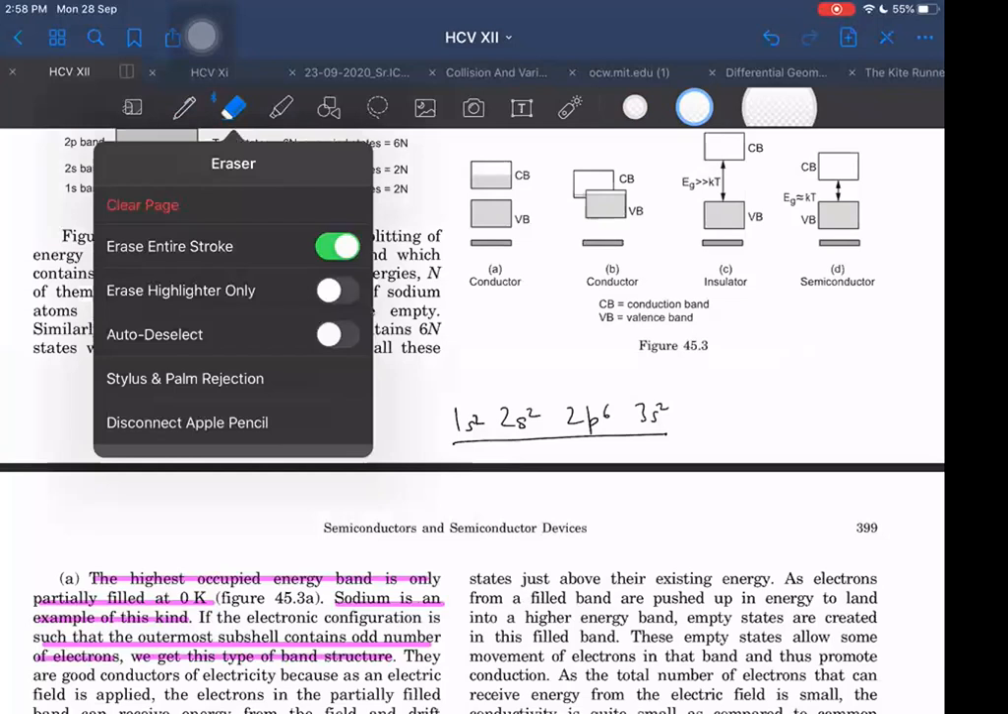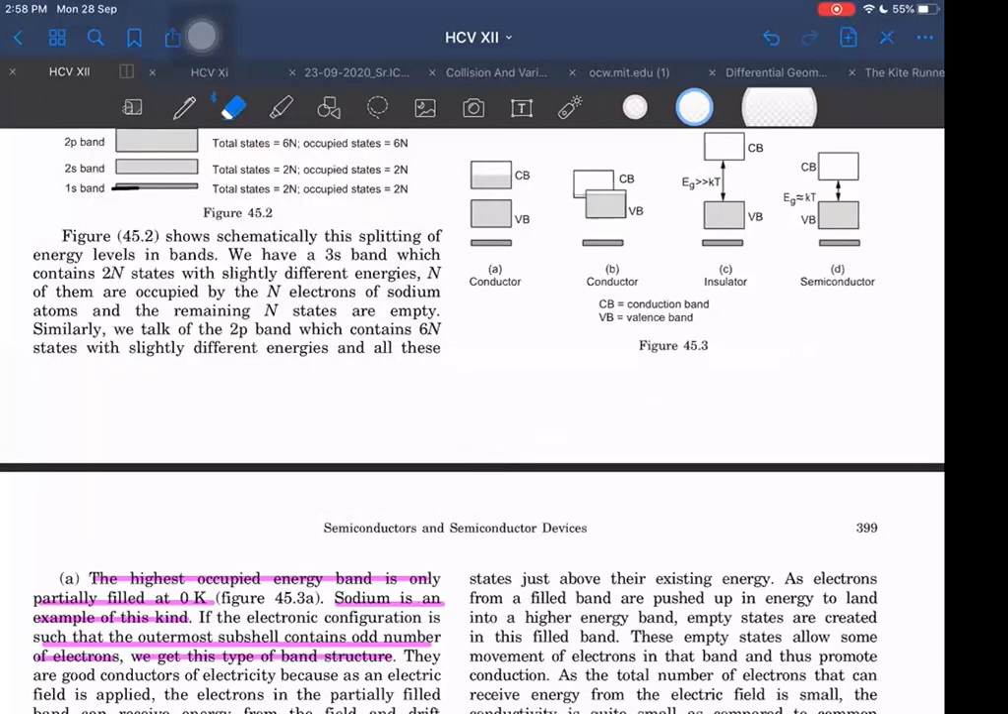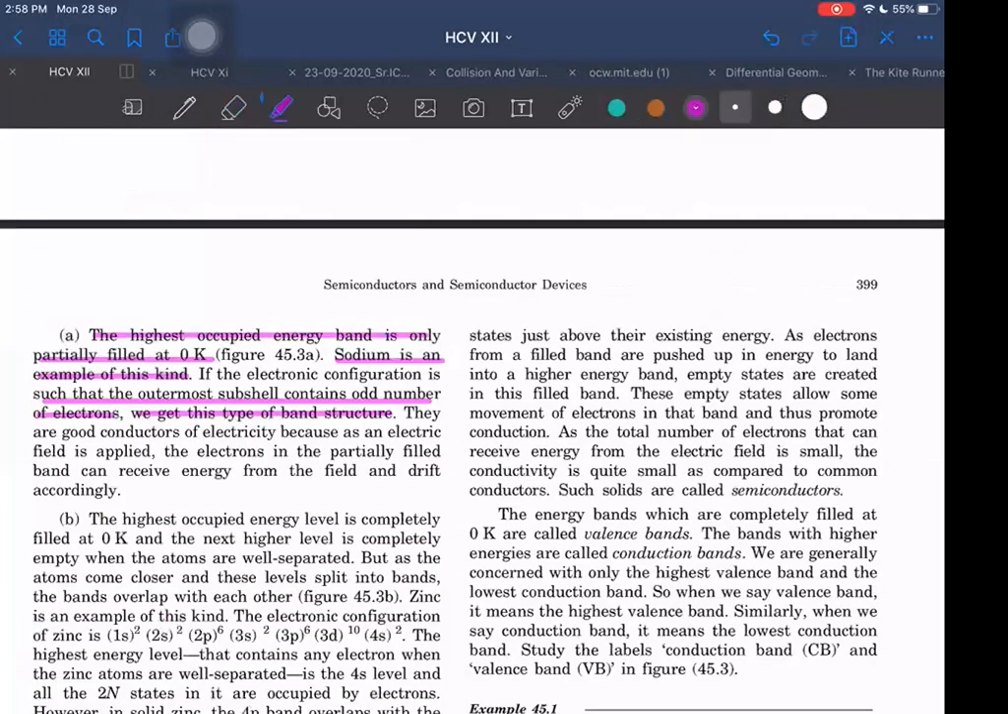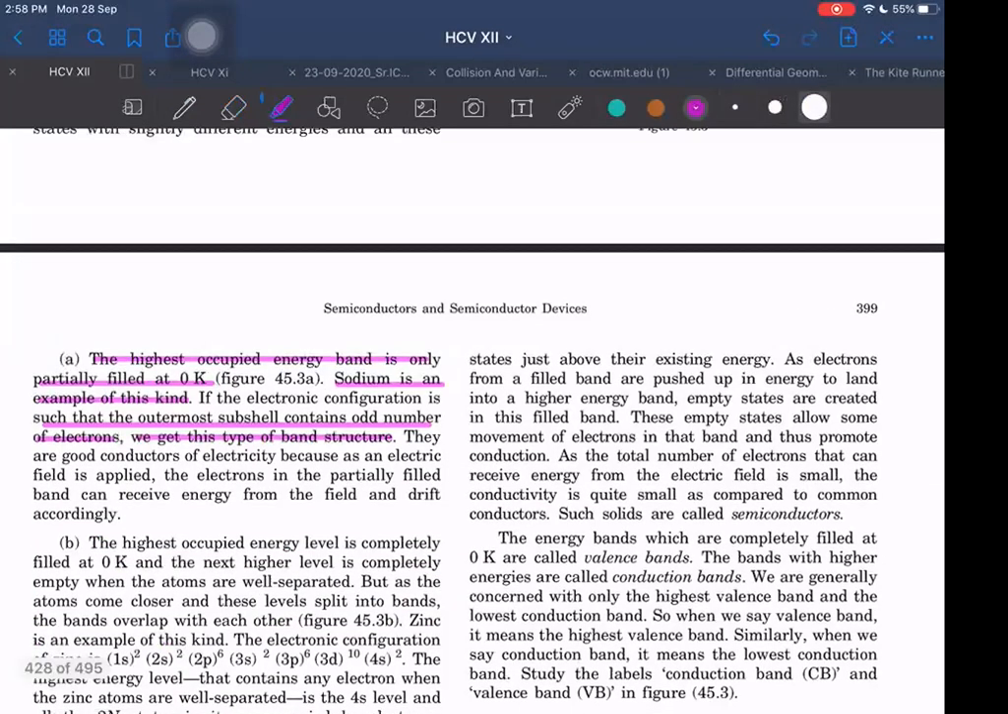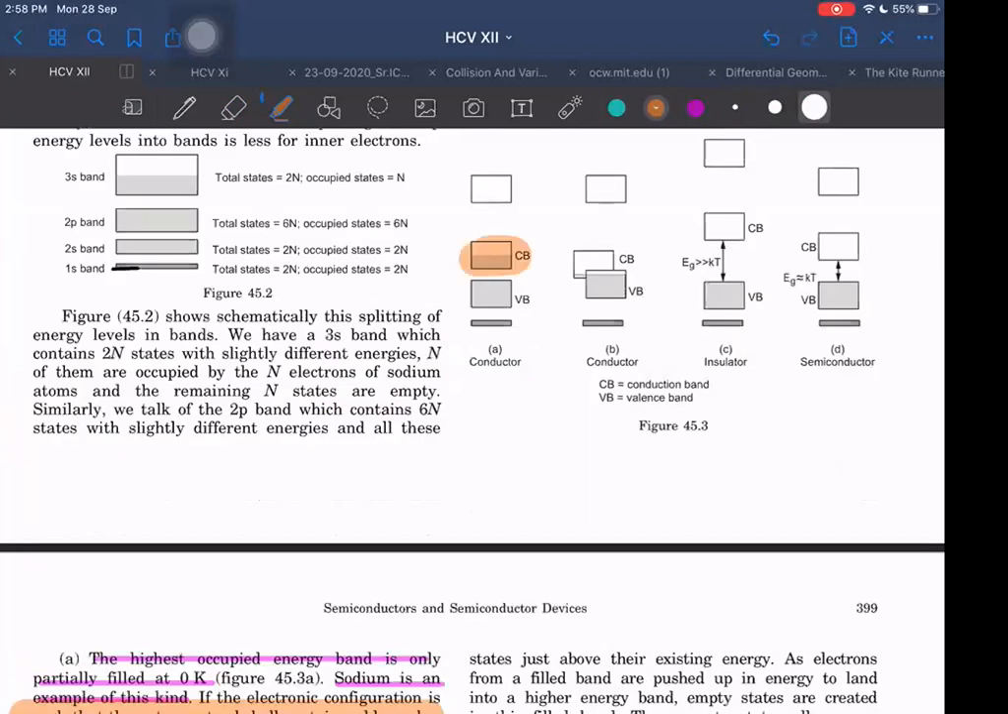Okay, let us forget those things for the timing. Just one thing that SCV has said directly, let us follow that only. He is saying, let us remember this thing only: if the outermost shell contains an odd number of electrons, then we get this kind of band structure in which the conduction band is partially filled, or the outermost shell is partially filled.